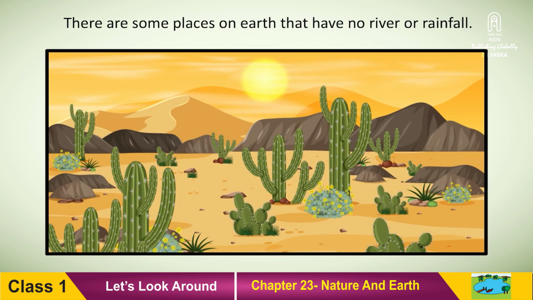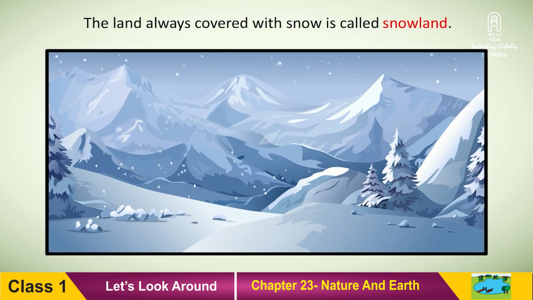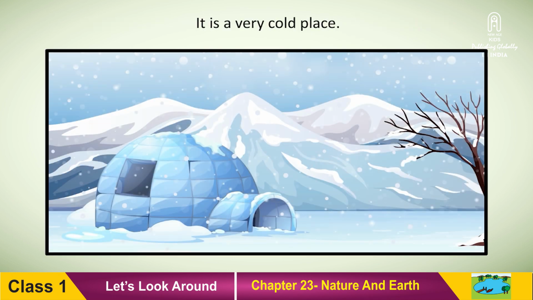There are some places on Earth that have no river or rainfall. These are called deserts. The land always covered with snow is called snowland. It is a very cold place.